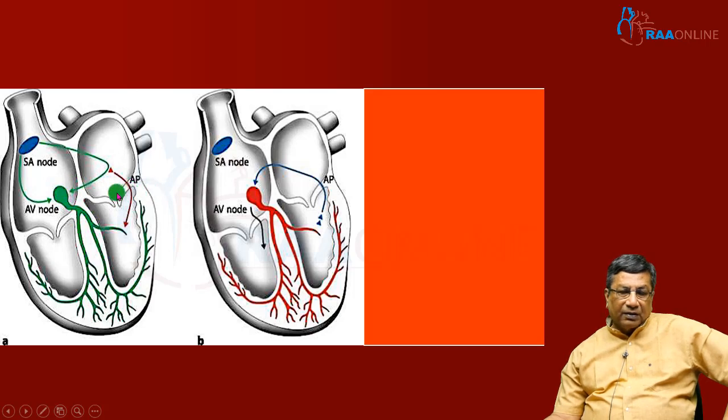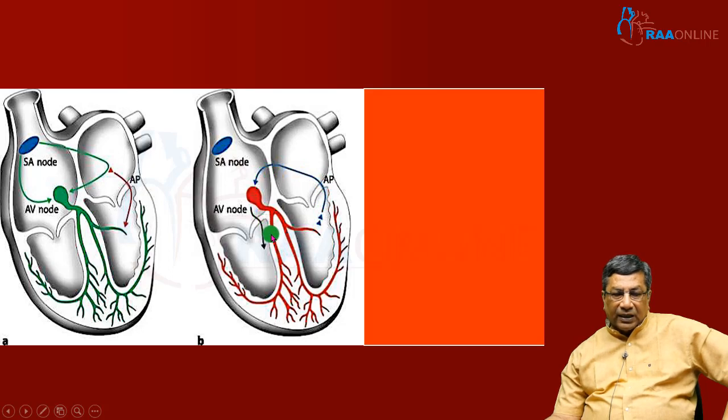For example, when we have a premature beat and the premature beat blocks one of the pathways, the reentry circuit will be precipitated. The reentry circuit here is the one where antegrade conduction is happening through the normal pathway and retrograde conduction is happening through the accessory pathway.